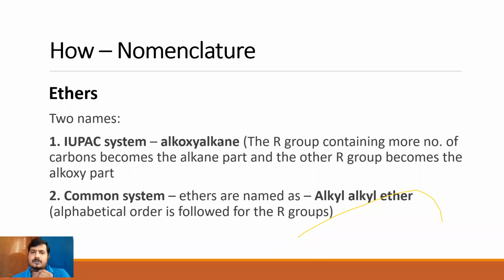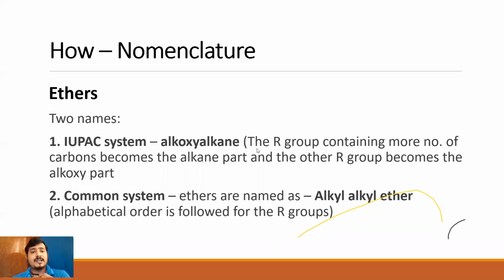The first one that we visualized was CH3OCH3. Now if I have to name it according to the IUPAC system, anyone can become the alkoxy part or the alkane part. Why? Because it's a symmetrical ether where both the R groups have the same number of carbon atoms. So how will I be naming it? I will be calling it methoxymethane. So CH3OCH3 will be called methoxymethane. Just following this general name here.